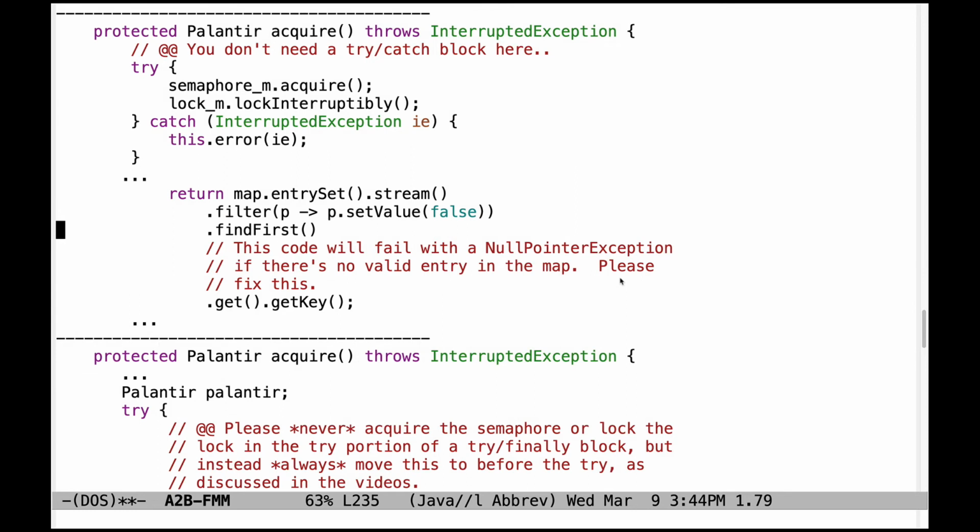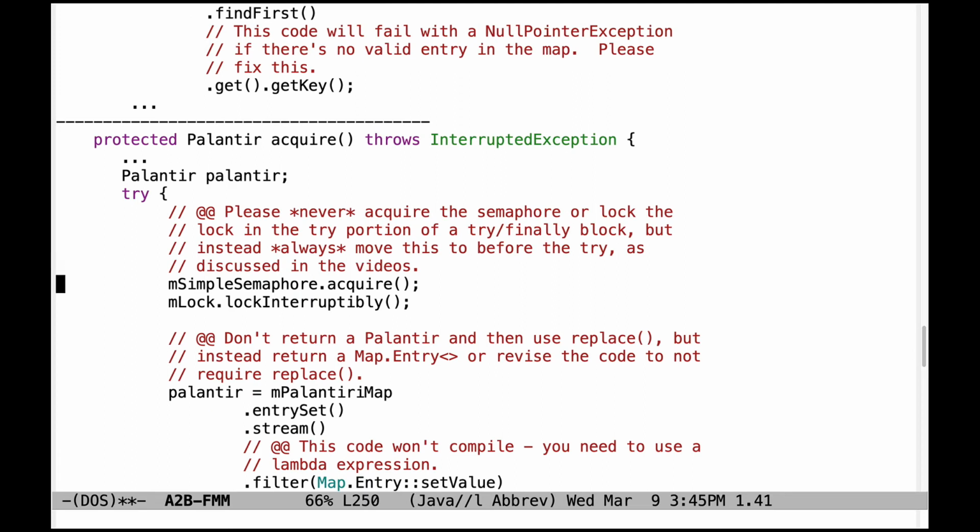We're now going to turn our attention to some problems with the acquire method in the PalantirManager. First, you don't need to have a try catch block here. Just call those methods. No need to catch the InterruptedException and return it as an error. And then down here, this particular code will fail with a NullPointerException if there's no valid entry in the map. And so please make sure you fix that to handle that case properly.